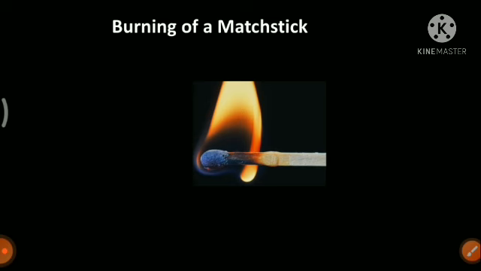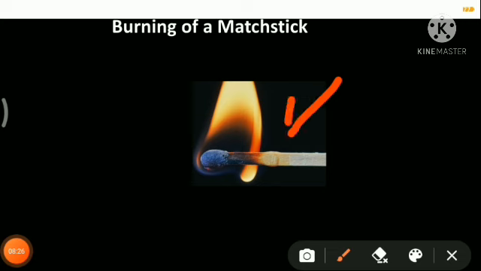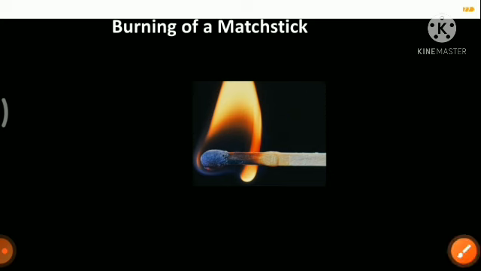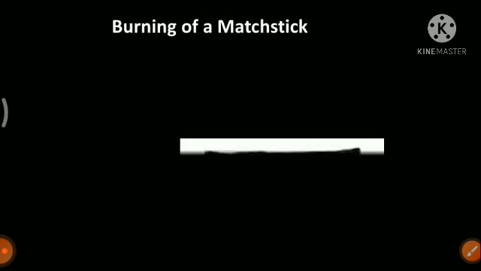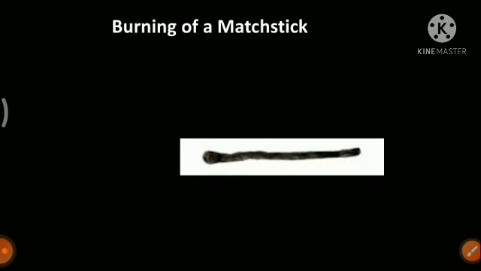Before that, you see the matchstick here. It is made of wood, so as long as there is unburnt wood, the matchstick will keep burning. What happens after the whole matchstick burns completely? What will remain? Only the ashes will remain. Ashes in Assamese are known as sai. So when the whole wooden matchstick burns completely, it turns into black ash.